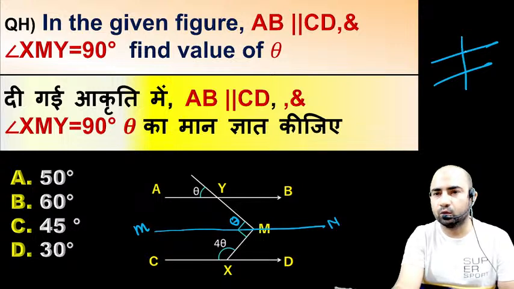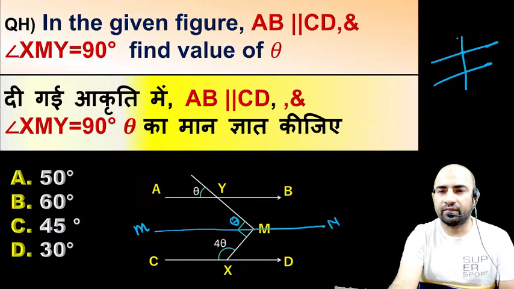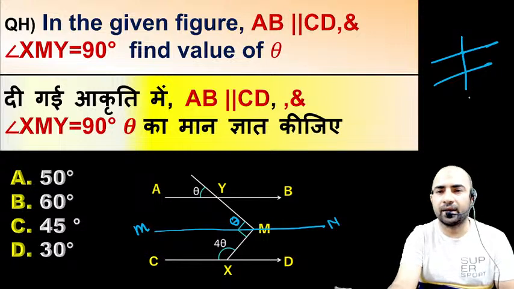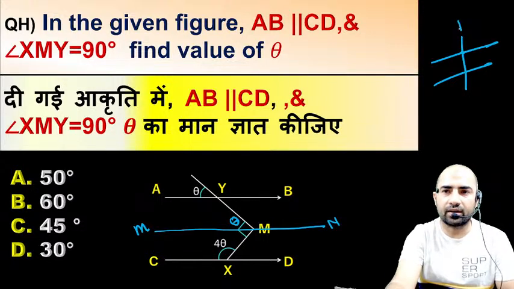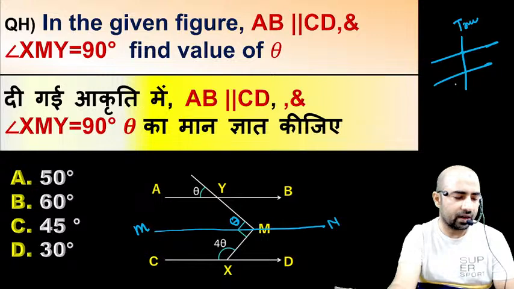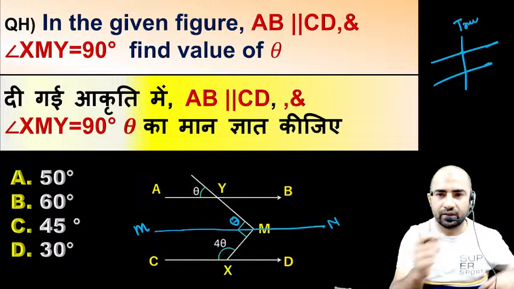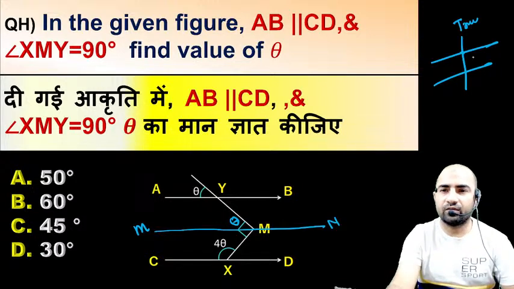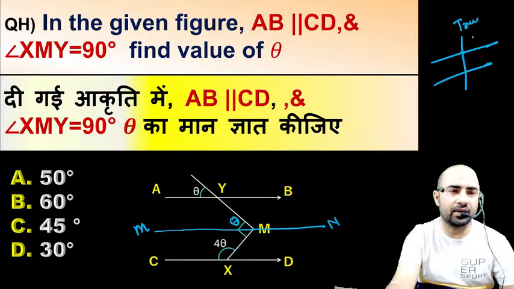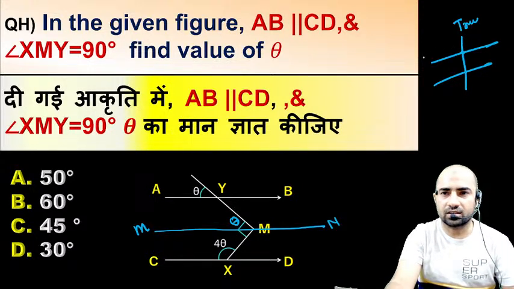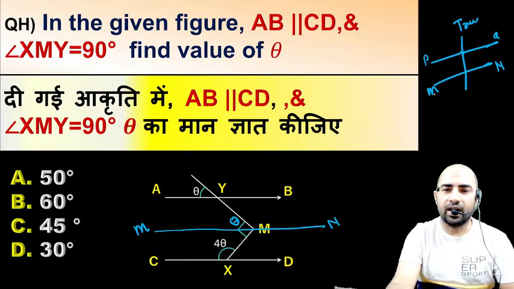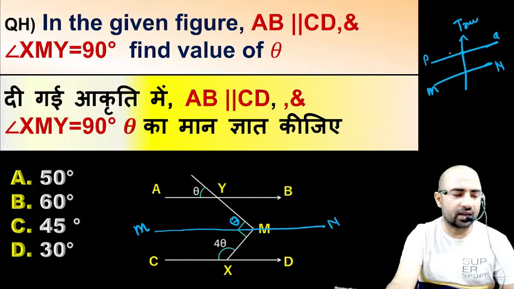Whenever two parallel lines are intersected by any other line, this intersecting line is called a transversal line. We have some properties of the transversal line, which I will discuss later in this session. Actually we have not studied this yet. Whenever any two parallel lines are intersected by a common line, that line is called a transversal. For example, we have PQ as a line and another parallel line MN, and this transversal line T is intersecting both lines.